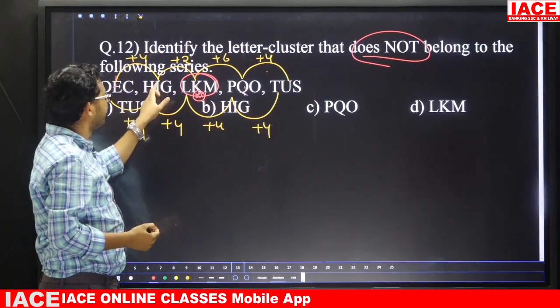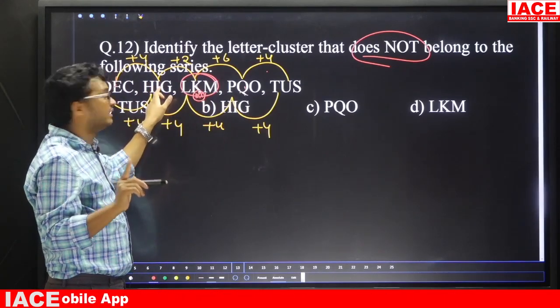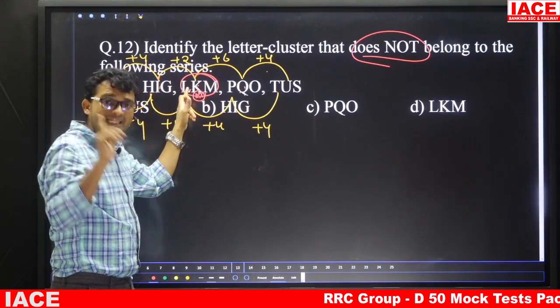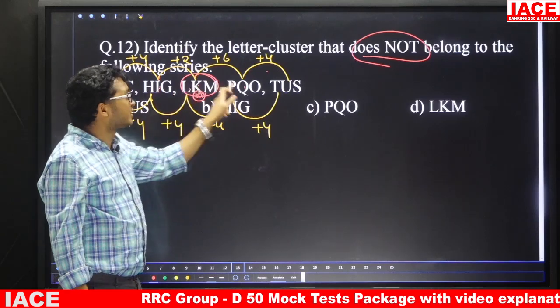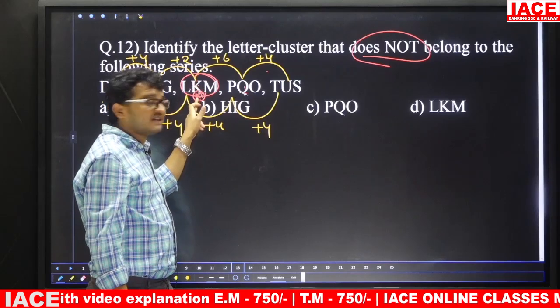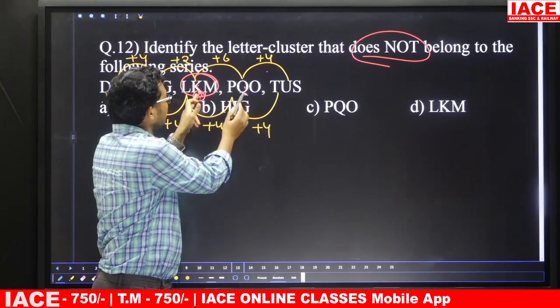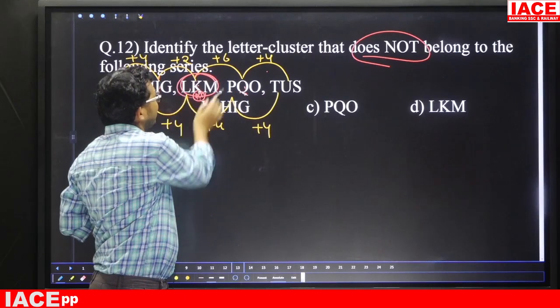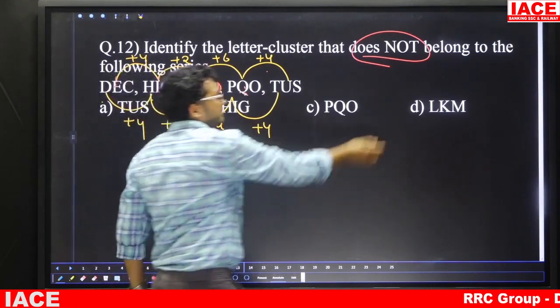Friends, here plus 4, that means I is correct only. Now I plus 4 is 13. 13 means in place of K, M should be there. If you have any doubt, check for the next letter also. If I take this one as M, now this one is the middle letter Q. M plus 4: 17 is Q. Yes, it is satisfying. So the wrong one is LKM, answer is option D.